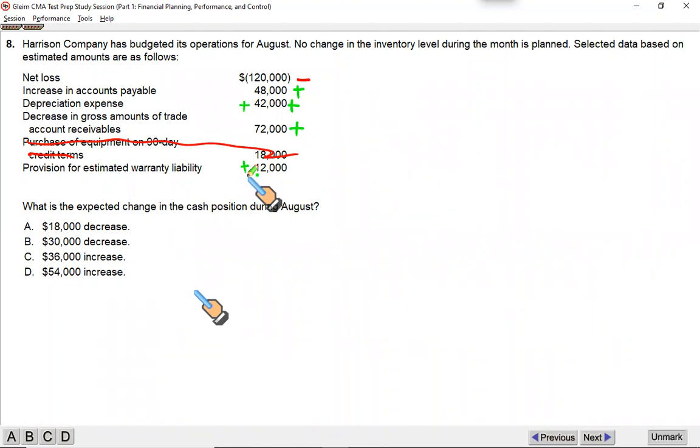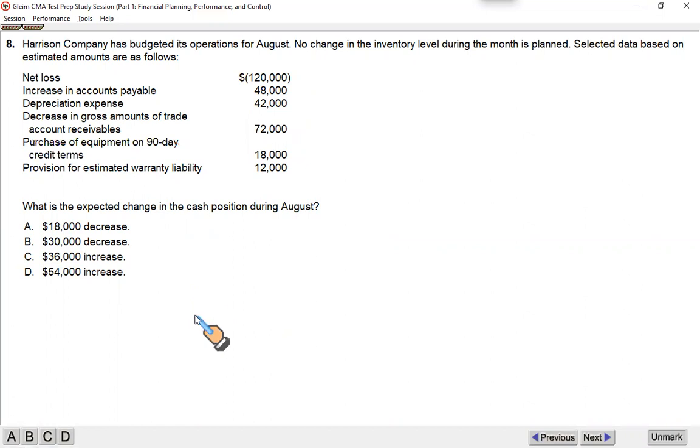So starting with 120 negative, adding to it the increase in payables, adding your depreciation expense, and the decrease in receivable, that means they have paid you, and finally adding 12 of estimated provision liability, that gives you 54. Answer, you're absolutely right, Waqas, correct. So your expected change in cash position is 54,000. It's a positive number, and that's the reason it's an increase. So you would go for option D.